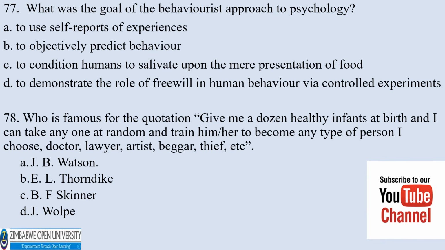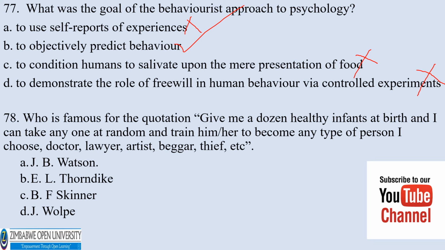Number 77. What is the goal of the behaviorist approach to psychology? A, to use self-reports of experiences. B, to objectively predict behavior. C, to condition humans to salivate upon the mere presentation of food. D, to demonstrate the role of free will in human behavior via controlled experiments. The correct answer would be B, to objectively predict human behavior.